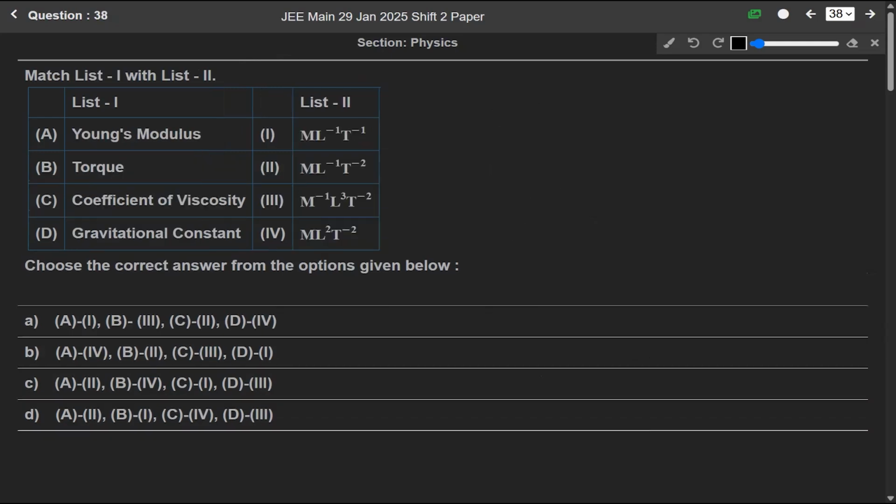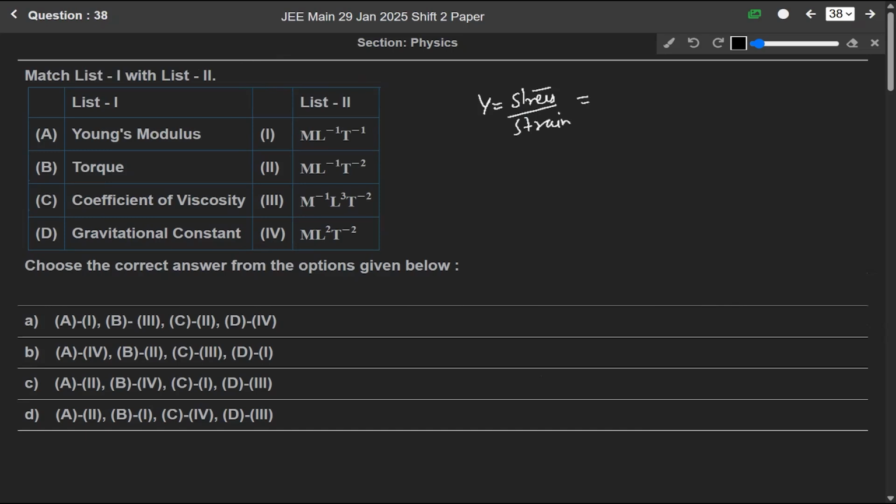Now question 38. Match list 1 with list 2. So we are given Young's modulus, then we are given torque, coefficient of viscosity, and gravitational constant. If we talk about Young's modulus, Young's modulus is nothing but stress over strain.